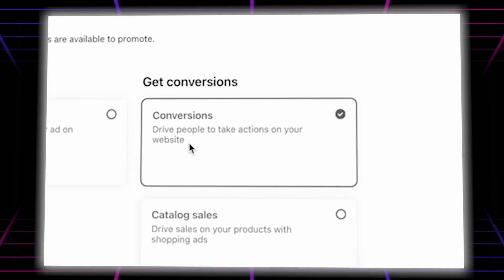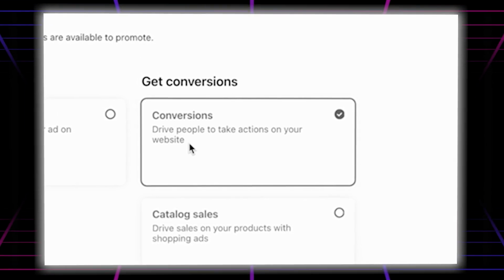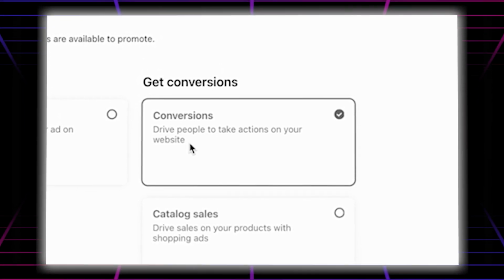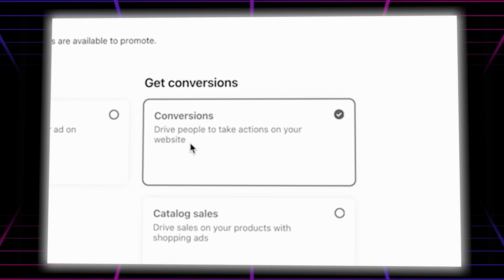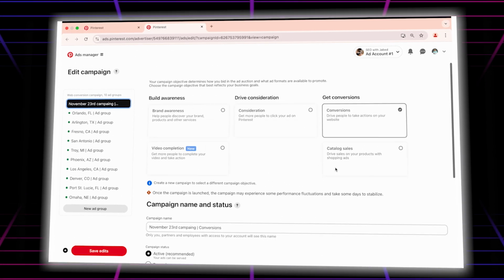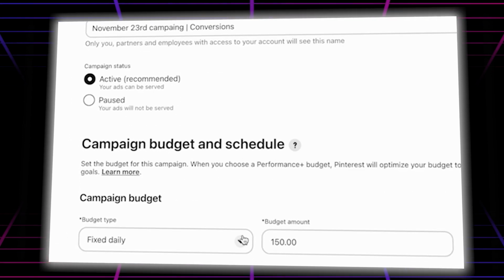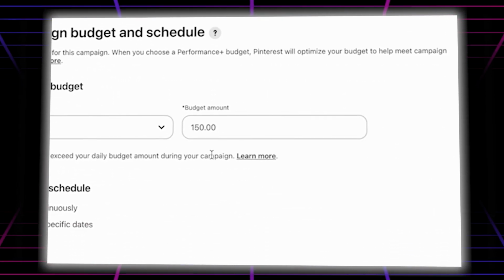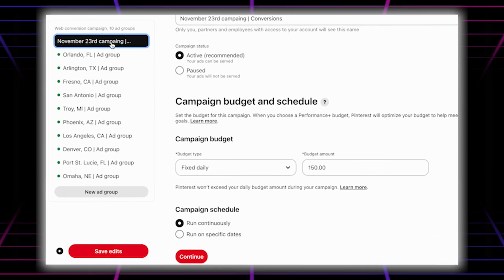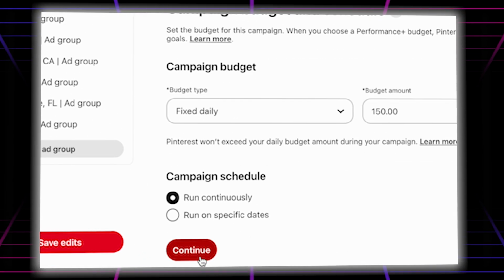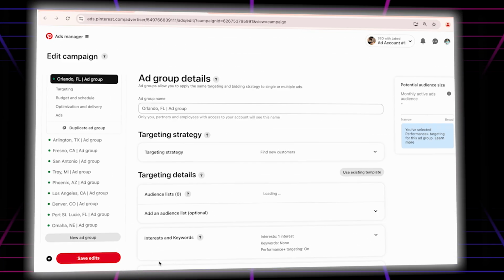We want our audience to convert, and we want them to go to our website and take action. So just click on conversion, give a name to the ad campaign, set your budget, and here you can see this is the campaign, and then we click on continue.